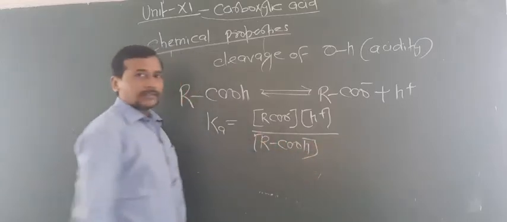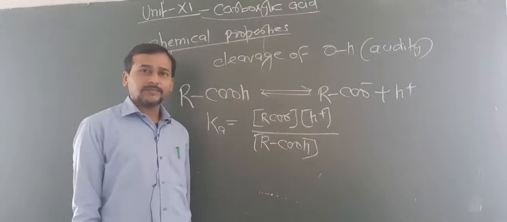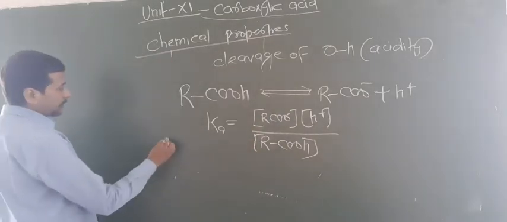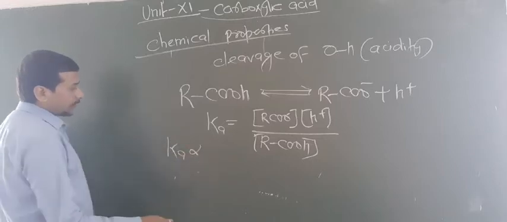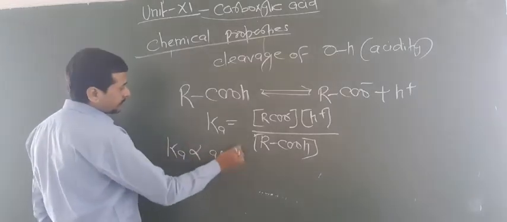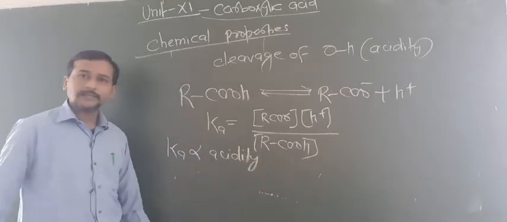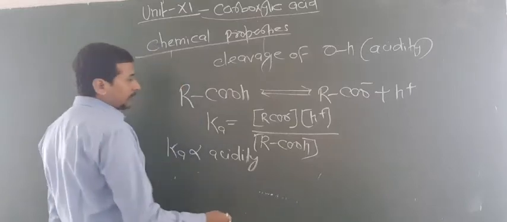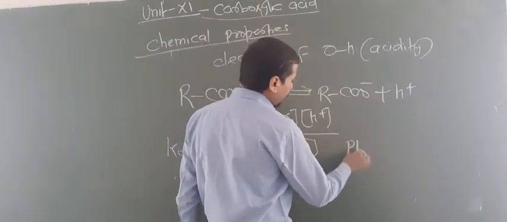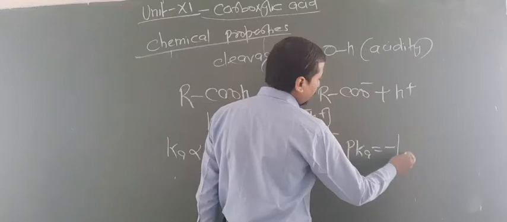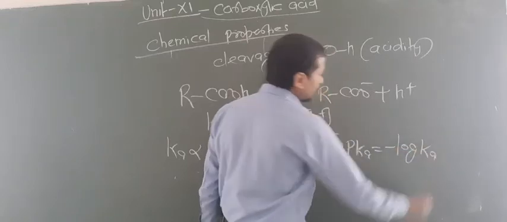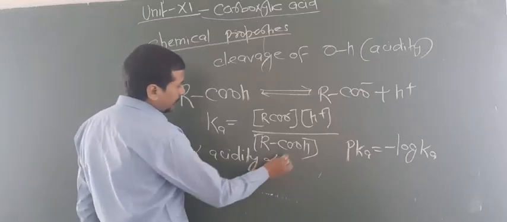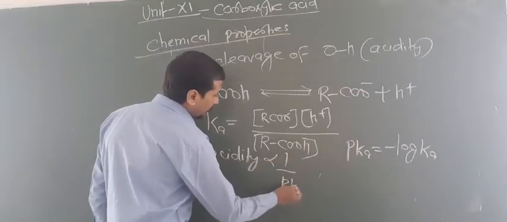So look here, the more the concentration of H plus, the more the value of K, and the stronger the acid. So K is directly proportional to acidity. That means the more the K, the more the acidic property. Now one more thing I told you, that pKa equals minus log K. That means the more the K, the more the acidity, and hence the lower the pKa value.